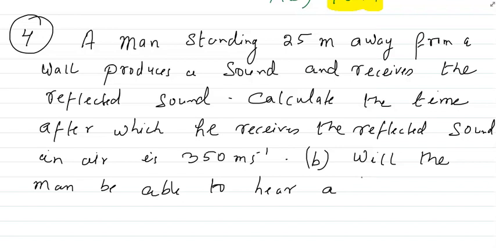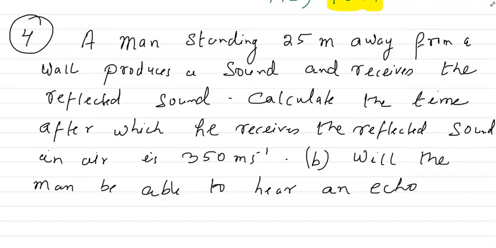So what is the condition for an echo? Yes. So the distance between the reflector and the source should be what? 17 meter. Means the distance is 17 meter. This is the minimum distance. So the question is asking, will the man be able to hear an echo? This is the question. Minimum distance is 17 meters.